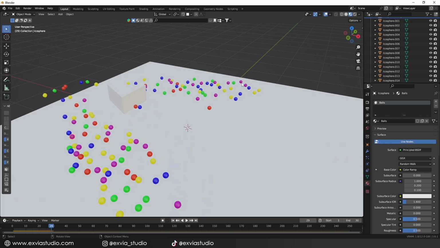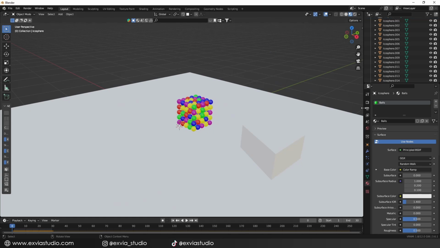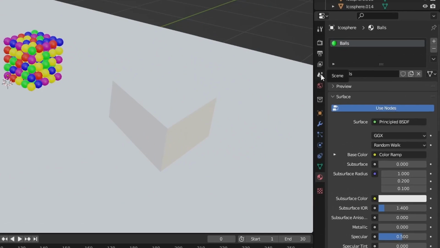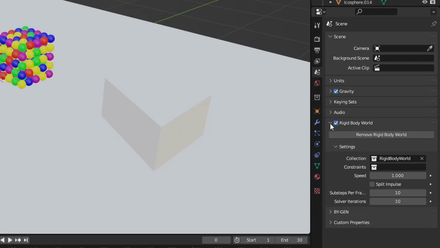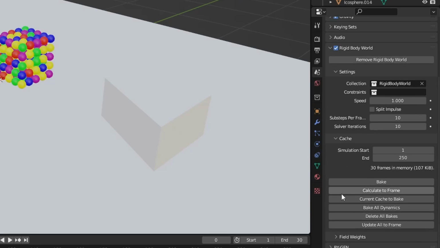Another little tip that I want to give you is that if you don't want your CPU to be calculating this animation all the time, and in the case that you already have the simulation as you want it, if we go to the Scene tab, here we will find the category of Rigid Body World, which by clicking it, we will deploy some extra options of the general simulation of the project. For now, the only thing that we will focus on is the cache option.